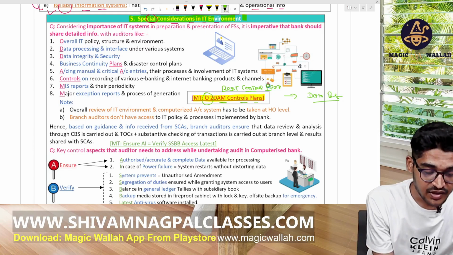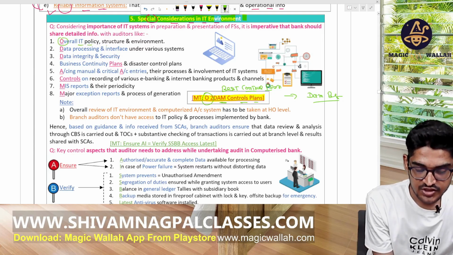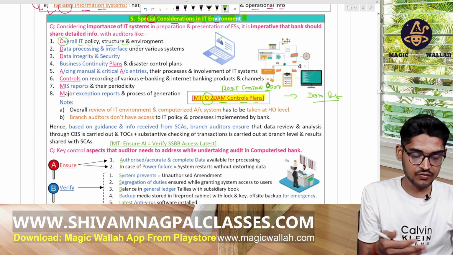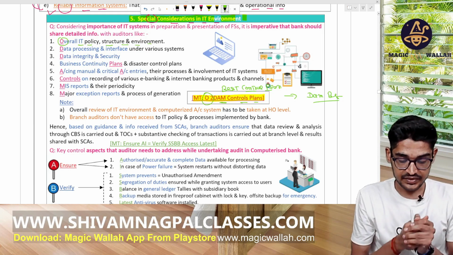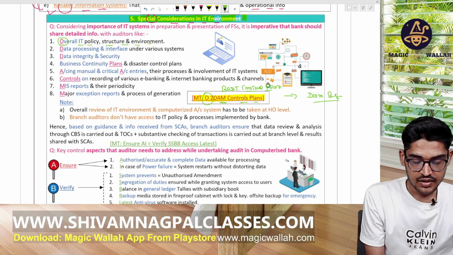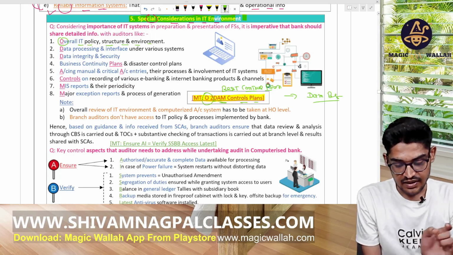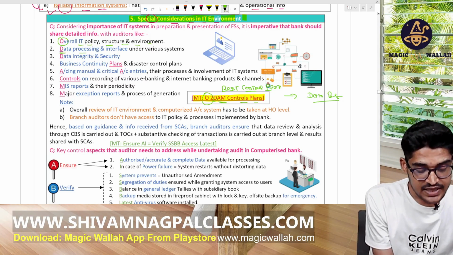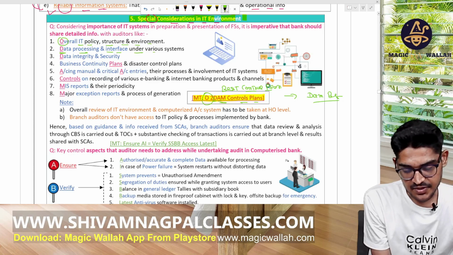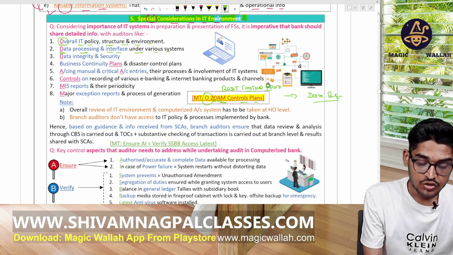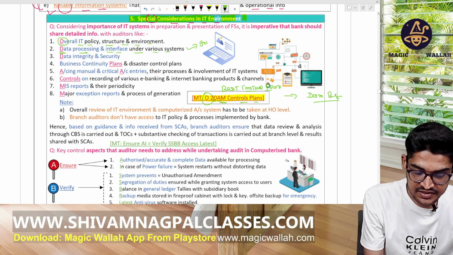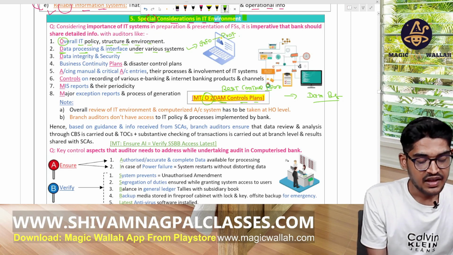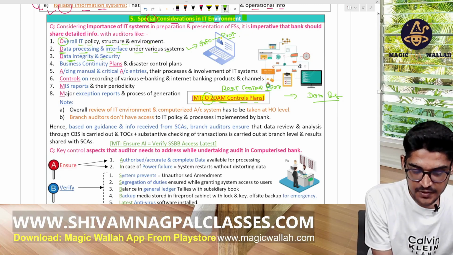By O we mean overall IT policy, structure and environment in the bank, the policy adopted by the bank for the IT system. Then DAM means D, A, M. D is data processing and interface under various systems: how the information is added in the system, how it is processed, data integrity, security.